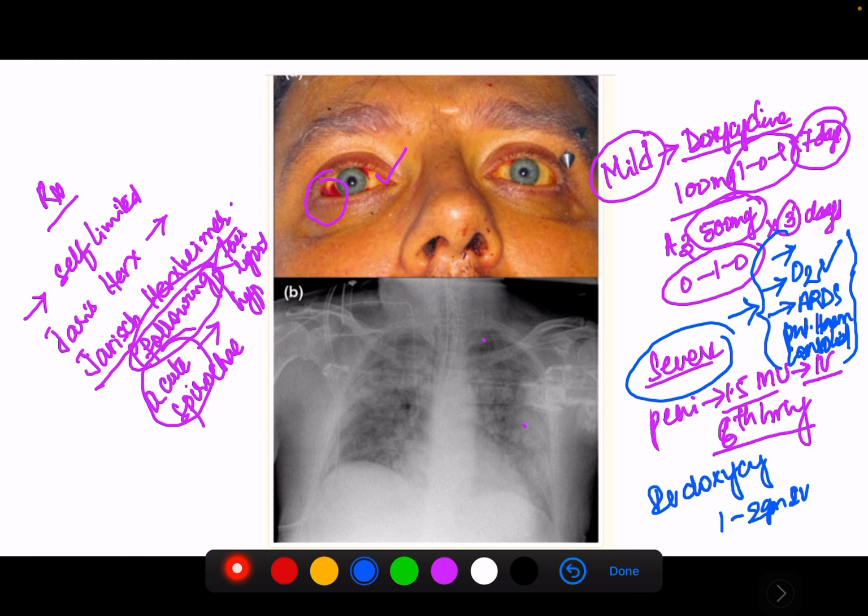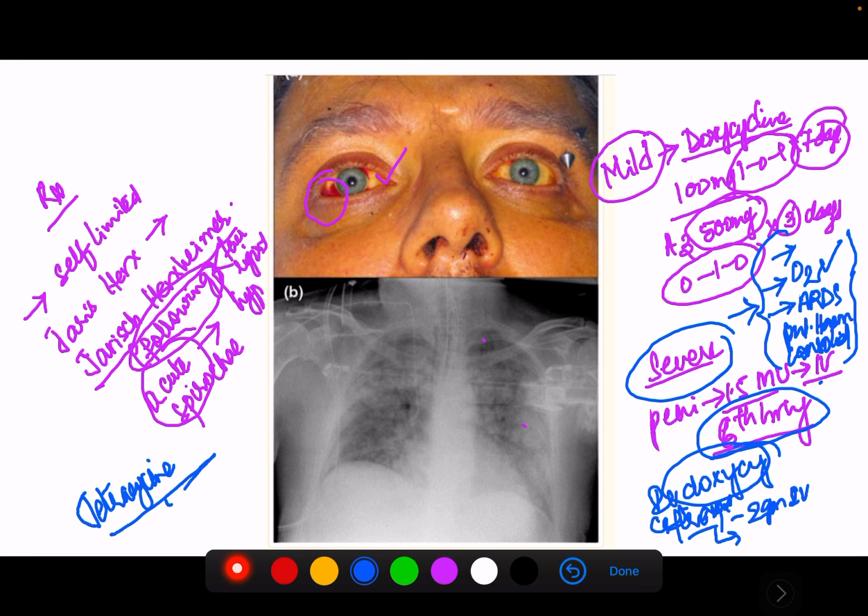Penicillin 1.5 million units IV 6th hourly, doxycycline 100 milligrams IV twice daily, and then we have ceftriaxone. How much ceftriaxone do we have to give? 1 to 2 grams IV once daily, or cefotaxime we can give. Tetracyclines cause tooth discoloration in children less than 8 years.